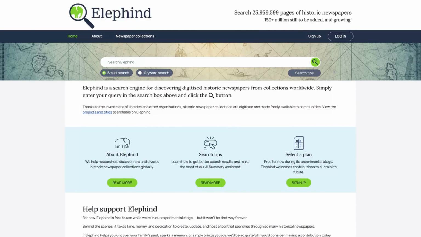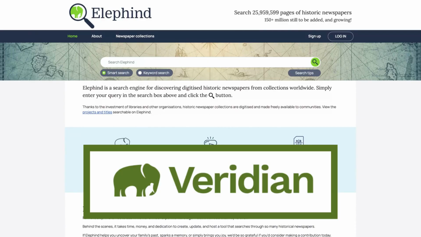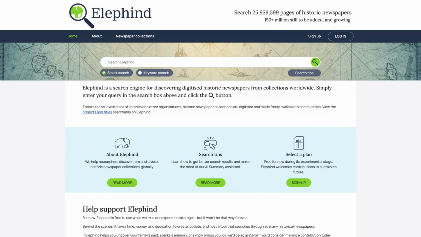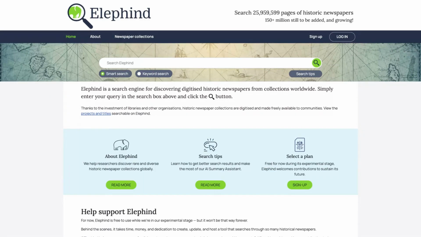Elephind isn't a newspaper database, it's a search engine. It was built by the team behind Viridian Software, which is one of Family Tree Magazine's 101 Best Websites of 2025. So it's a search engine. That means it doesn't host the newspapers itself, but it links to the archives and libraries that do. This makes it a very powerful tool for finding smaller, regional, student, and community newspapers that bigger search engines often overlook. So, this is the home screen for Elephind.